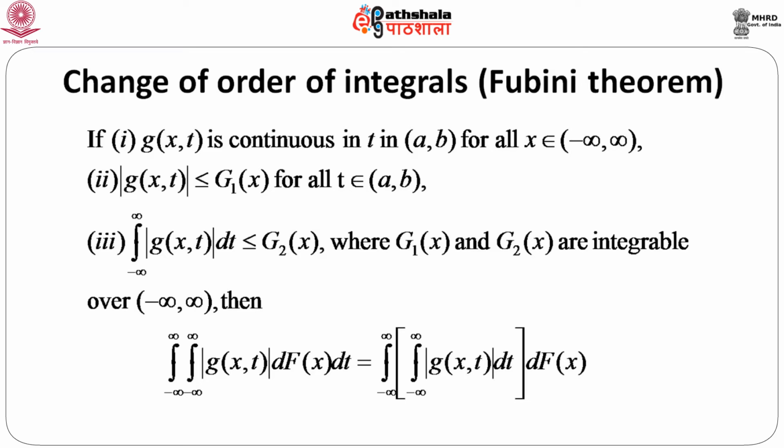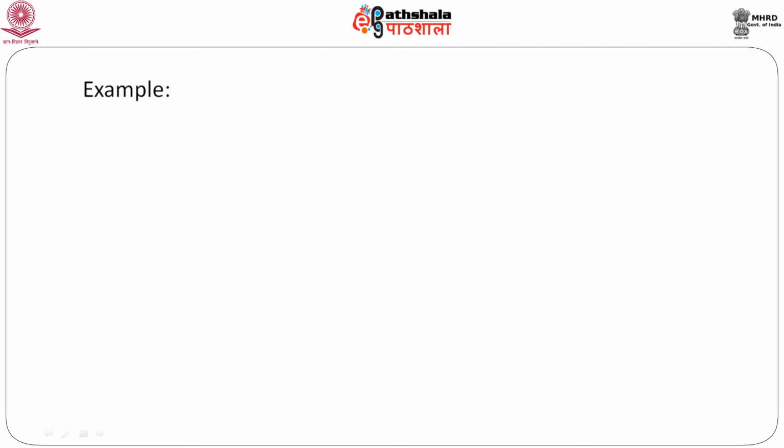Then we can immediately change the order of this integral. We will explain this change of order of integrals, known as Fubini's theorem, using an example.